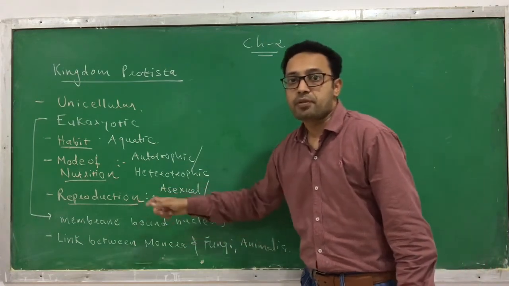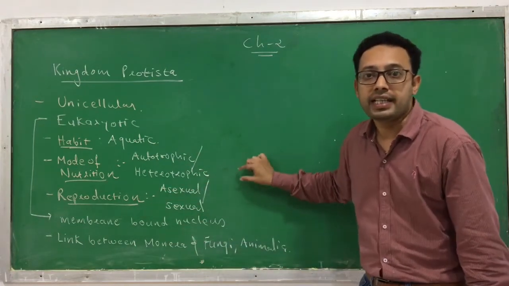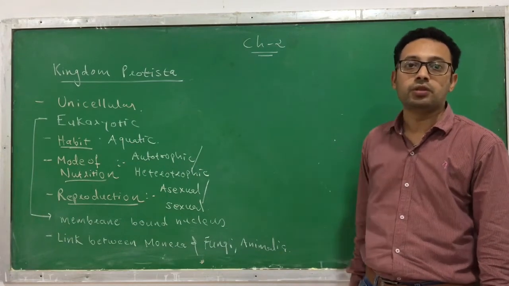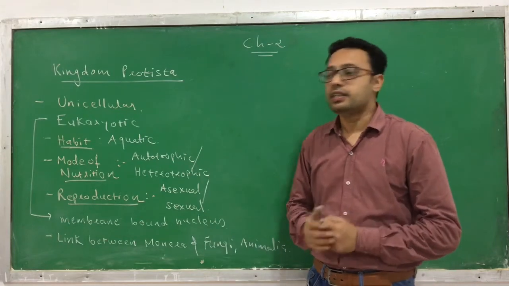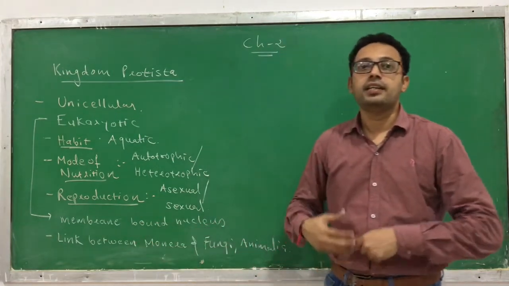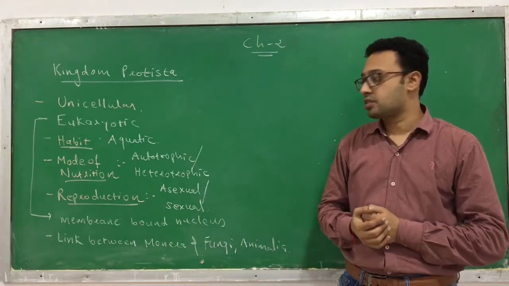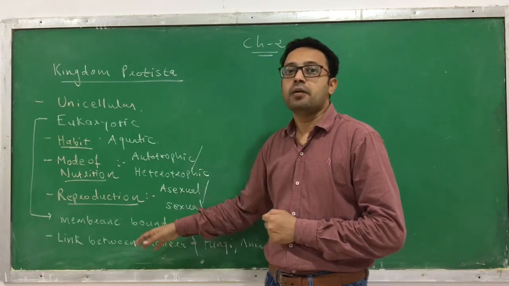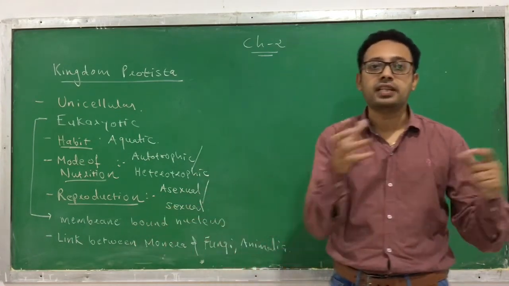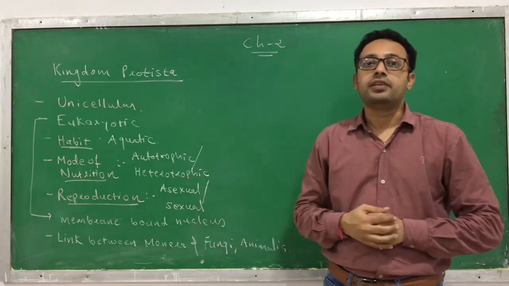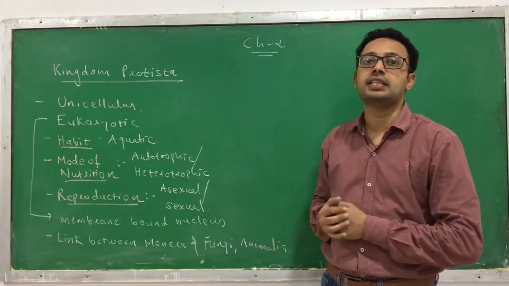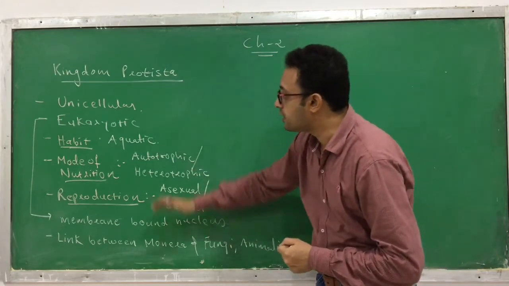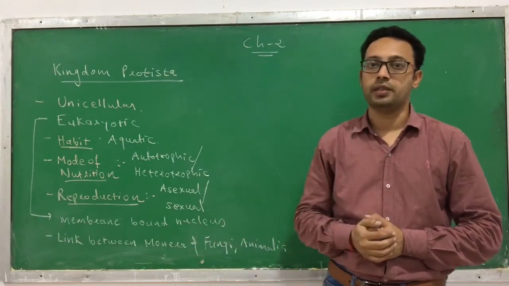The mode of reproduction is asexual or sexual. As they are eukaryotic cells, they have a membrane bound nucleus and also membrane bound organelles. And this is a kingdom which is a link between the kingdom Monera and the other kingdoms like fungi, Plantae and Animalia. So these are the usual general characteristics of kingdom Protista.